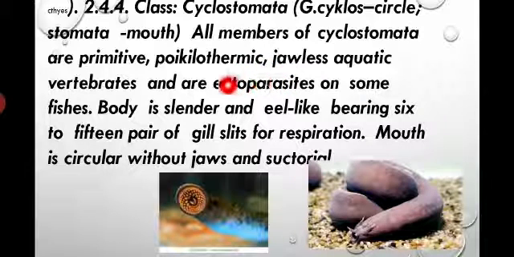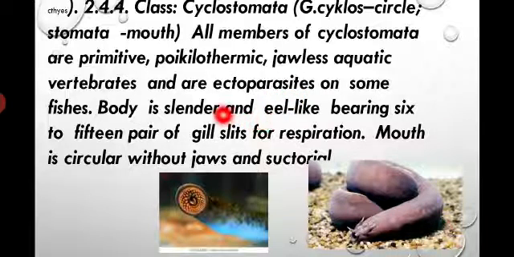They are jawless aquatic vertebrates, or ectoparasites on some fishes. Ectoparasites means what? Ecto means outside, and these parasites live on the skin or in the skin but not within the body, depending upon another organism. This is called ectoparasites.